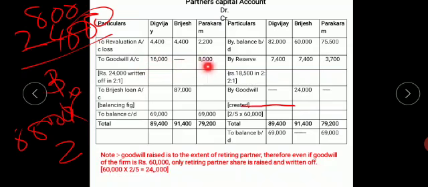So you have 16,000 and 8,000 written off for goodwill.